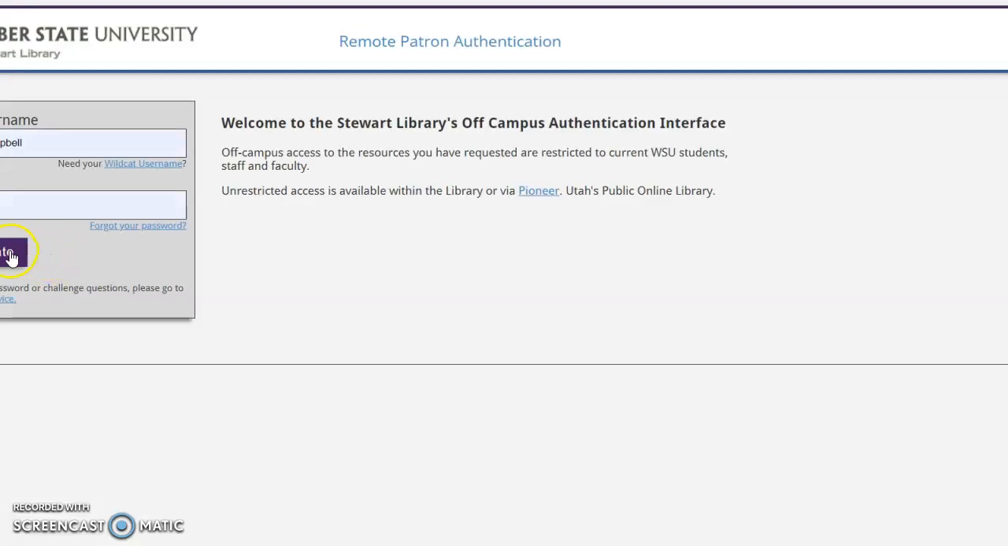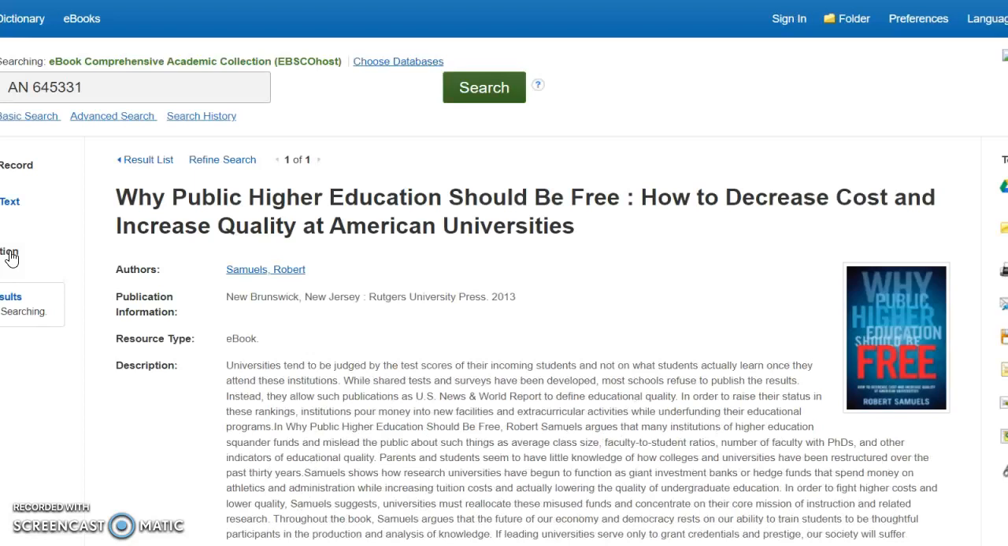I need to authenticate myself, and so I'm thinking, I could be wrong, but I'm thinking this ebook, Comprehensive Academic Collections, is the database. So I hope that's it.